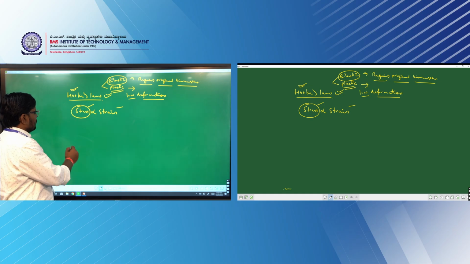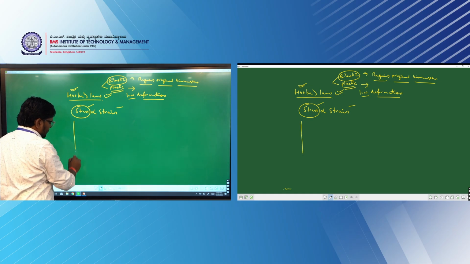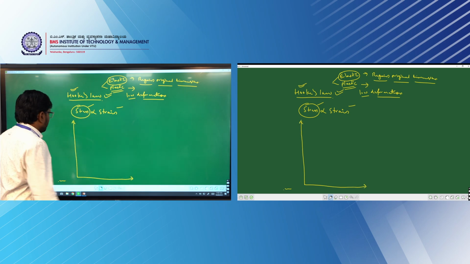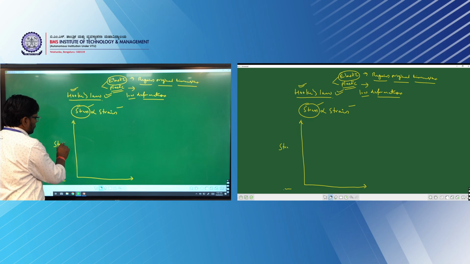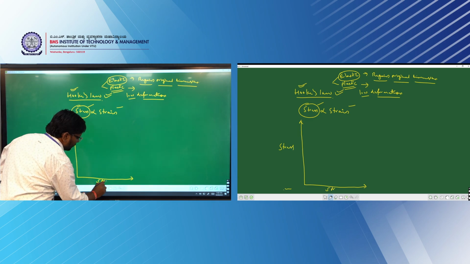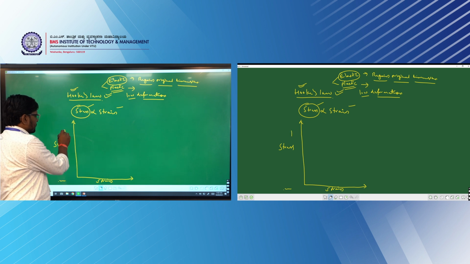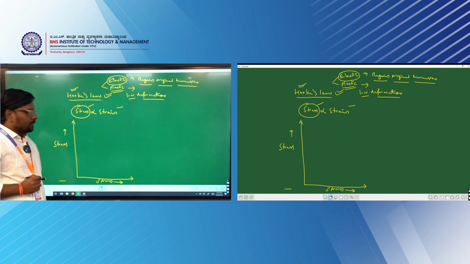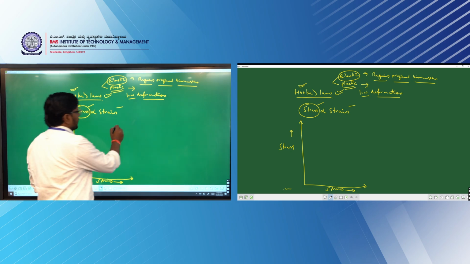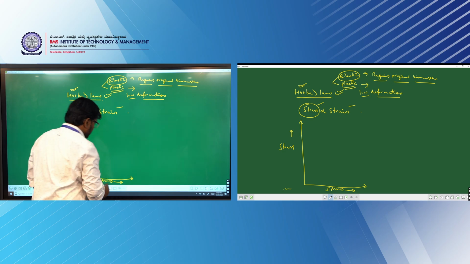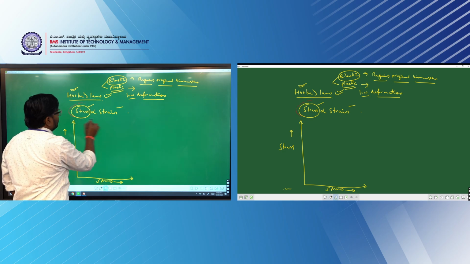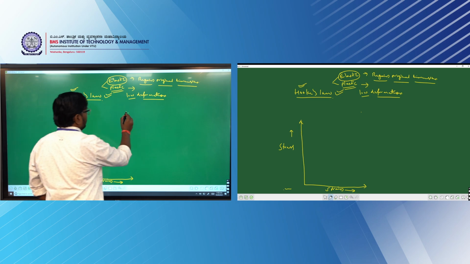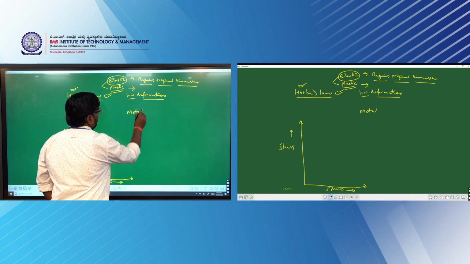Today we are going to study the famous stress-strain curve, right? We are going to draw how stress affects the strain. On the Y axis you take the stress applied on a body. Here the strain is caused due to the stress. Say, for example, take some metallic wire. For this stress-strain curve, we are going to consider the metallic wire.